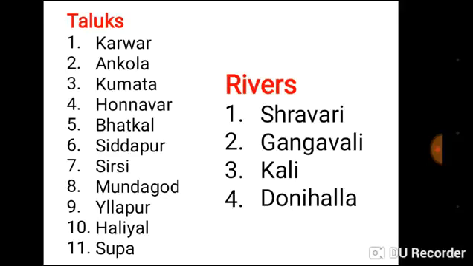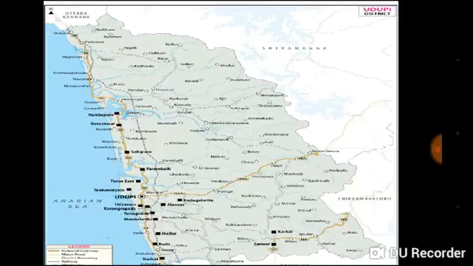First one is Karwar, Ankola, Kumta, Honavar, Bhatkal, Siddapur, Sirsi, Mundgod, Yellapur, Haliyal, Supa. The rivers which flow in this area are Sharavati, Gangavali, Kali, Donihalla.